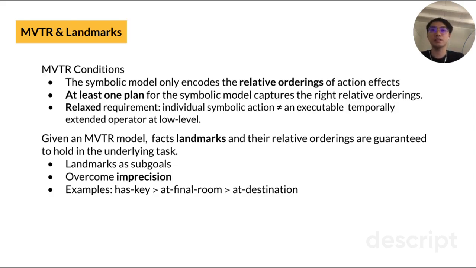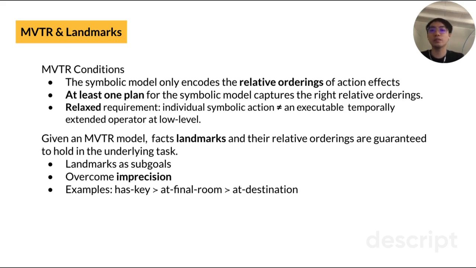To accommodate these possible human mistakes, MVTR is designed to characterize a much more relaxed condition under which there is still a guarantee that we can extract useful task-relevant information from an imperfect symbolic model. Its formal definition can be found in the paper, and in short, it only requires at least one plan for the symbolic model to capture the right relative orderings of action effects. Then in the paper, we prove that, given an MVTR model, fact landmarks and their relative ordering are guaranteed to hold in the underlying task.